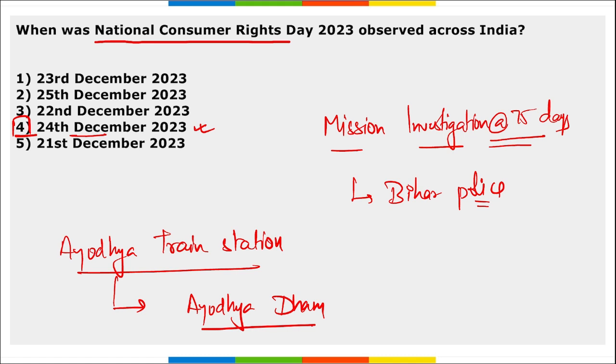Ayodhya Dham. Right? And India recently signed an agreement with which country for student migration, international students transfer, so that the cultures can help to boost the migration, and this exchange of students will help the boost in culture. So it was between India and Italy.